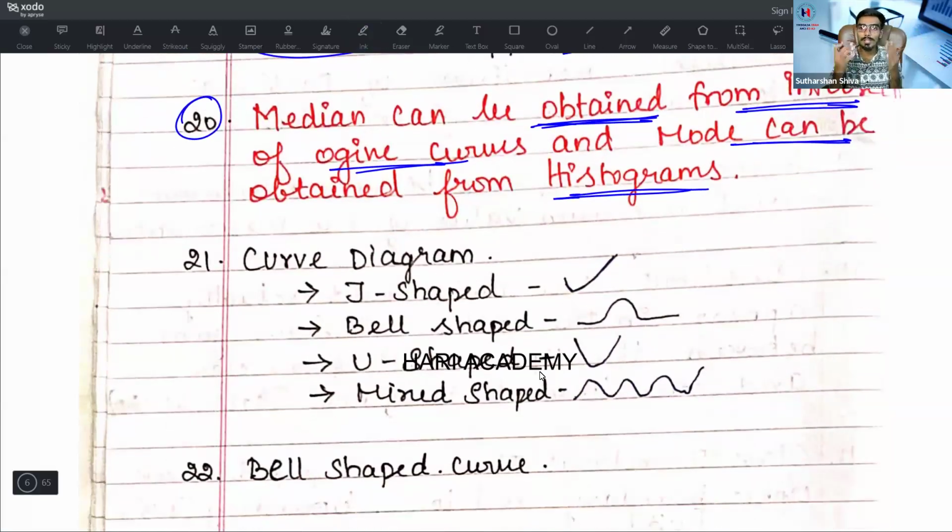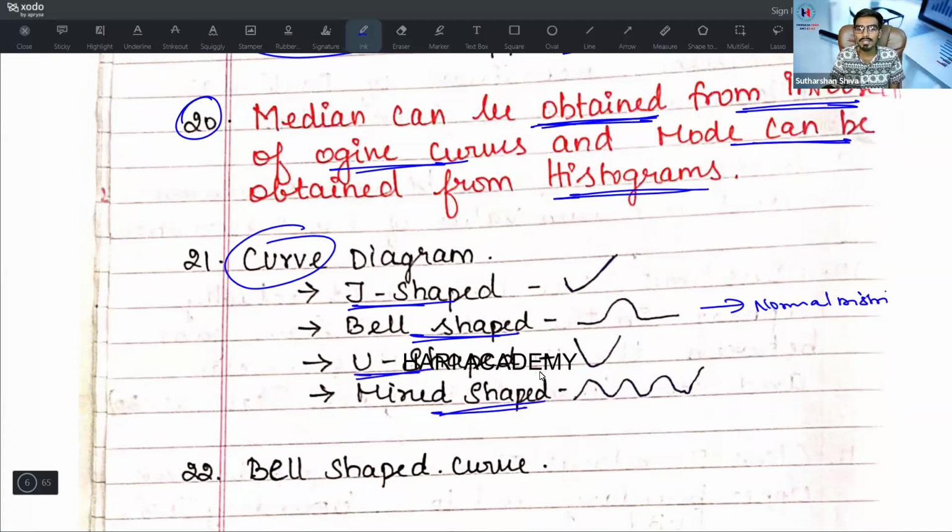Then 21. In your study material, you will have curve diagrams: the J-shaped curve, and the bell-shaped curve. Bell-shaped curve we will see in depth in the normal distribution part and theoretical distributions. And there is a U-shaped curve. A mixed-shaped curve, for example, is the business cycle. Business cycles come under the mixed curve. J-shaped curve: only if the company is making profits and only profits, it will become a J-shaped curve.